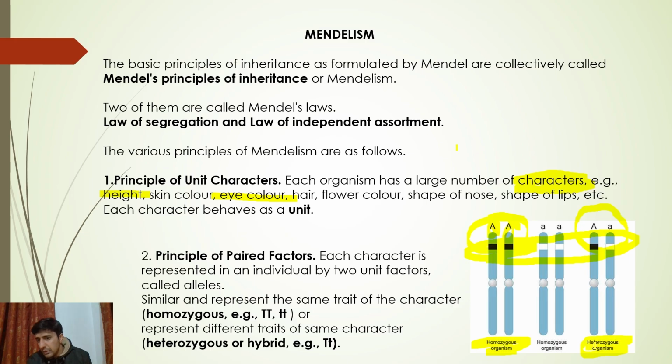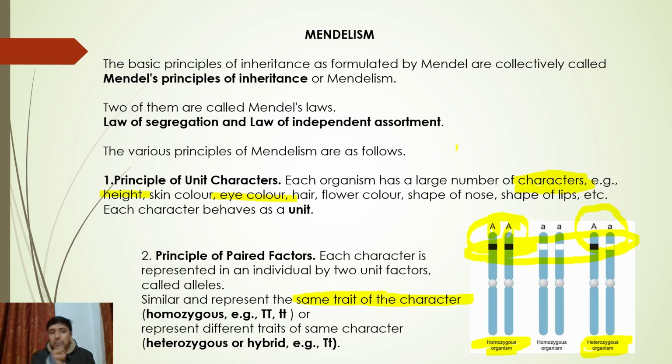I know this is your first lecture of Mendelism, so I'm intentionally repeating many things so as to make the concepts very clear. So this is homozygous when the alleles are the same. I have shown a very good sentence over here: in case of homozygous, the alleles have the same trait of the character.